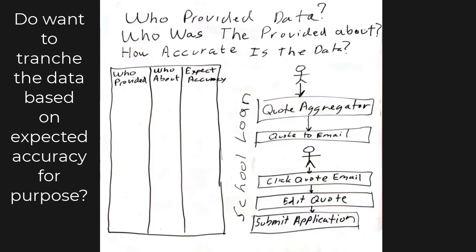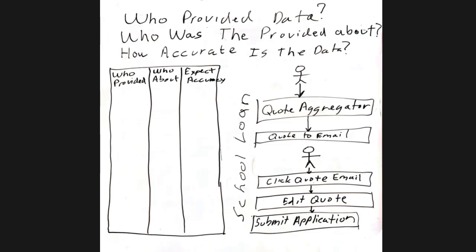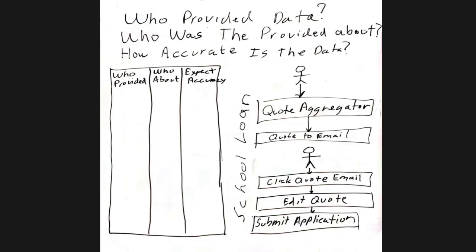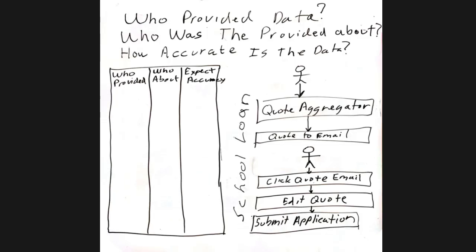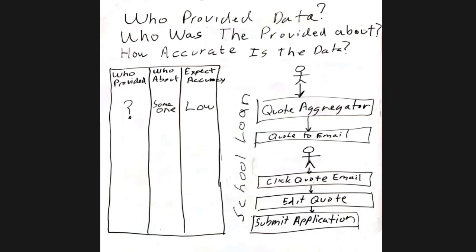Anyway, if we look at the top, we go to a loan aggregator and we fill in some information, and let's assume that person doesn't want us to contact them yet. They're just trying to get an idea. So if we look at the loan aggregator, who provided it, we really have no idea at this point.